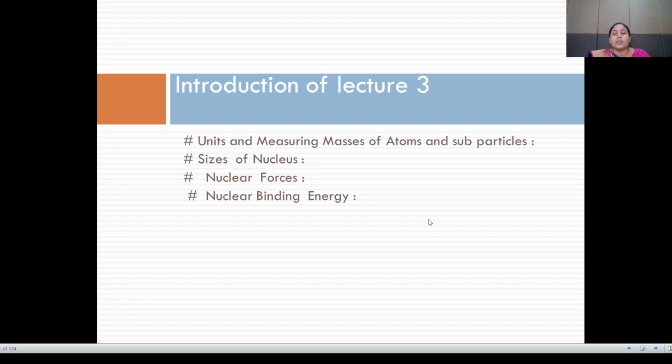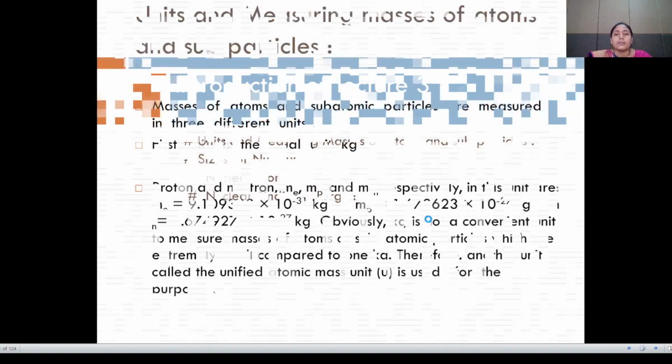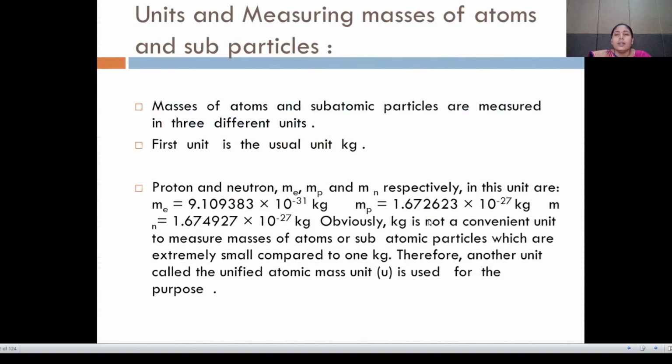What is the size of the nucleus? We will see in that lecture. Then nuclear forces and nuclear binding energy. What are the nuclear forces and what is the nuclear binding energy? We will see in that lecture. First, units and measuring masses of atoms and subatomic particles.